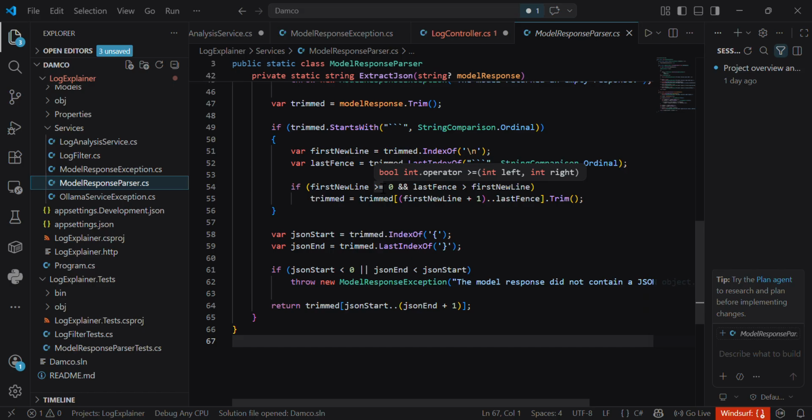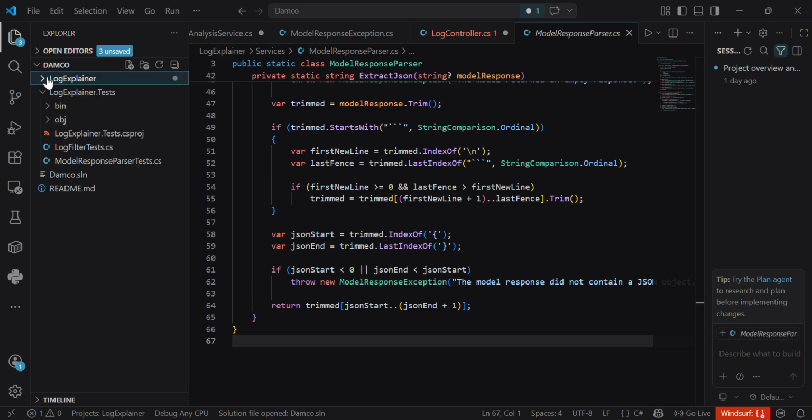So finally, I added LogExplainer.test. As I described earlier, I do have the LogExplainer.test. The tests cover important edge cases like detecting error lines, detecting HTTP 503, detecting stack traces, repeated errors, large log truncation, and parsing model responses. This gives us confidence that the core logic still works.